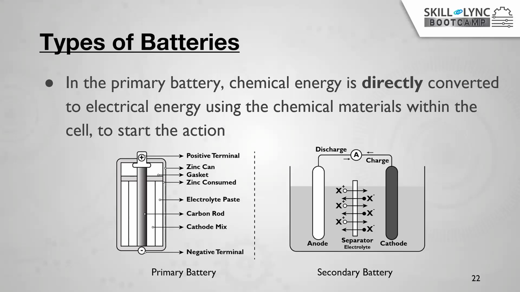So what types of batteries are available in the present market? We know that there are two types of batteries. One is the primary battery, another one is the secondary battery. A primary battery is one where chemical energy is directly converted into electrical energy, like you use in your torch. We just purchase those batteries and use them, and once they completely discharge, we throw them outside. That kind of battery we call a primary battery, right? And secondary batteries are those which we can charge and discharge, like your mobile phones, right? We will charge them a number of times based upon the life cycles.